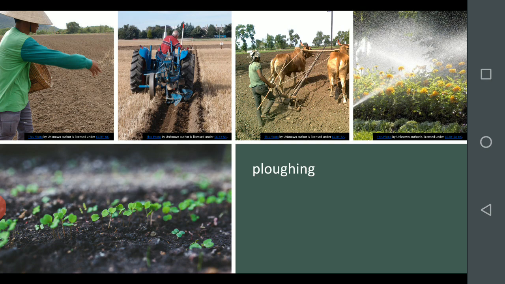Like this, farmers will grow plants by ploughing. This is called ploughing. They will first dig the soil and loosen the soil with the help of the plough, maybe wooden or using tractors. Afterwards, with correct regular spacing, they sow the seeds. Afterwards they give water, and then small plants or sprouts will come out. Like this, farmers will grow the plants.